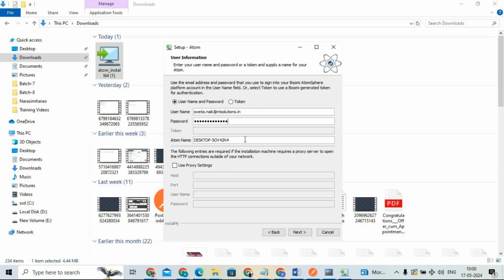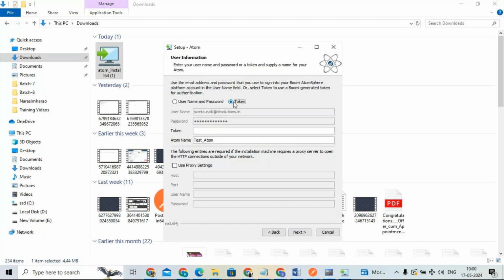Here you can give the atom name. You can change the atom name. I can give a test atom like this, I can give test. Now again here we have two options. One is username and password, another is a token. What is this token option?